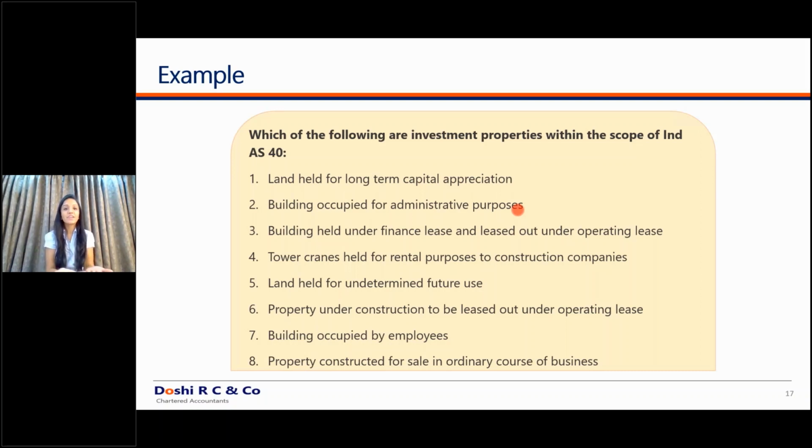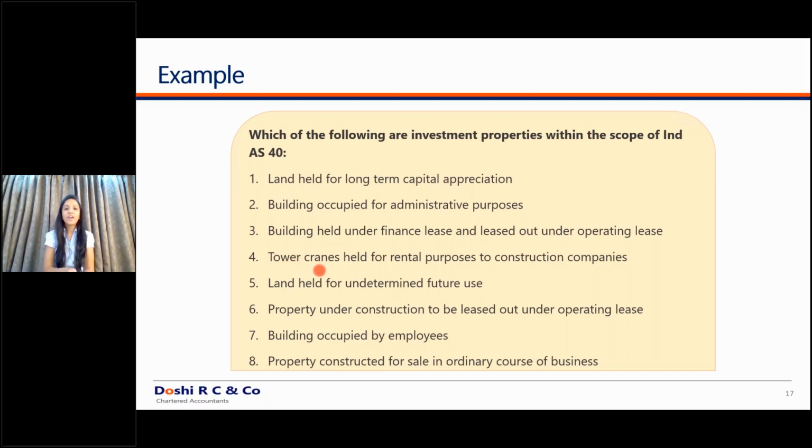Administrative purpose is an aligned activity, so that also has to be your main property, plant and equipment. Building held under finance lease and leased out under operating lease. What should you do? Investment property or property, plant and equipment? It is held under finance lease and it is leased out under operating lease. So you're recognizing that asset in your company since it is a finance lease, and you're leasing it out. It is a very simple question just framed in a difficult manner. You are holding an asset for the purpose of giving it on rentals. So that is an investment property. So don't get confused by finance lease and operating lease.